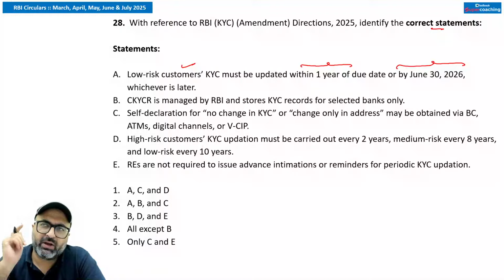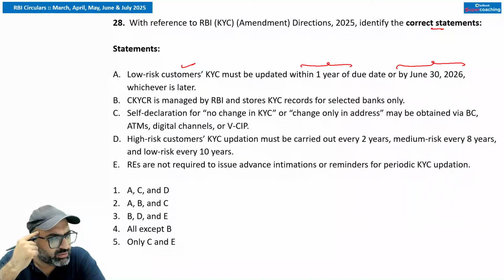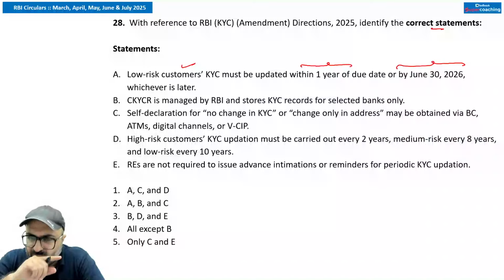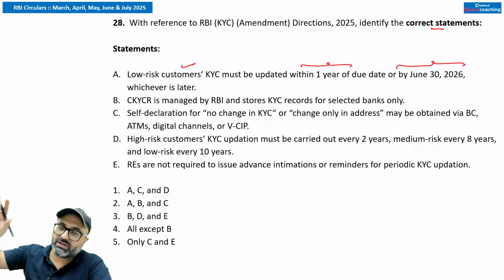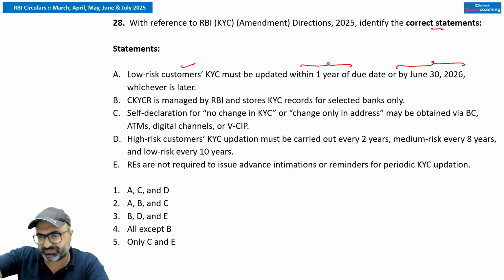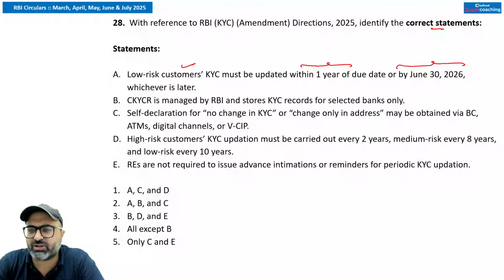Remember this point. One more point which I can recall related to this particular news is regulated entity must issue at least 3 advance intimations before due date and 3 reminders after the due date. Deadline of this process is 1st January 2026, but in case of low risk it can be 1 year or 30th of June 2026, whichever is later. ठीक है जी, clear हो गया point, समझ आ गया? I guess there is no doubt.